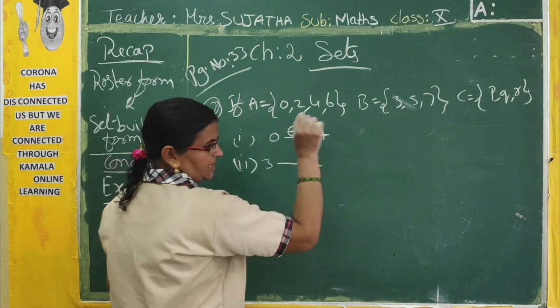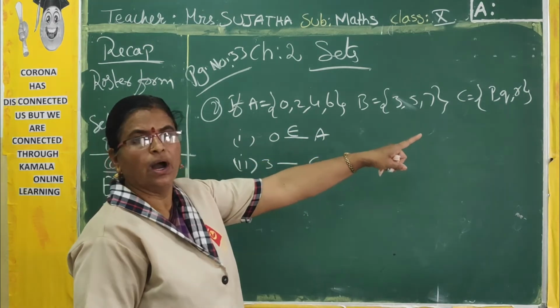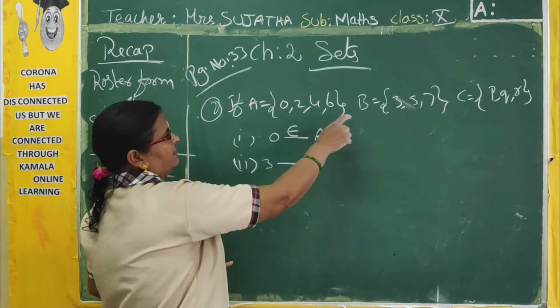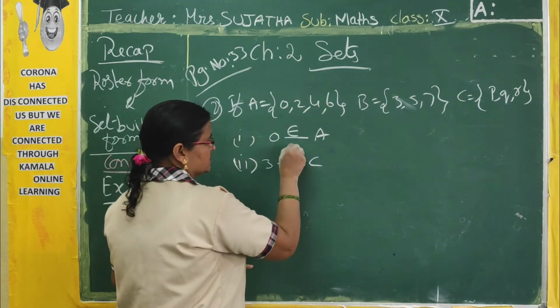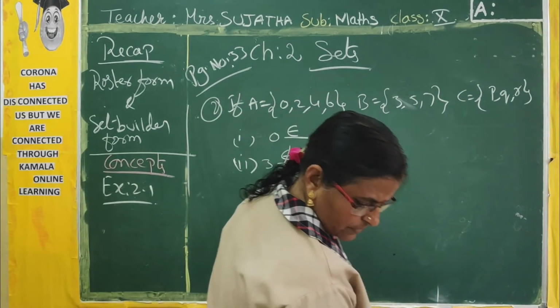3 dash C. In set C, what will be there? P, Q, R. Is 3 there in set C? No. Where is 3? 3 is in set B. So that does not belong.